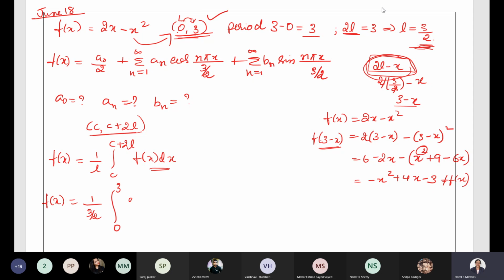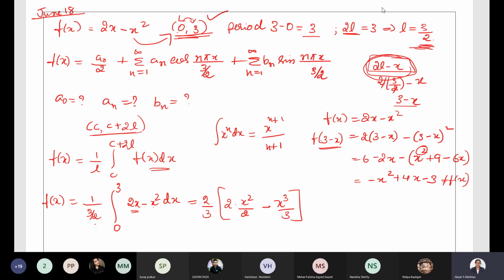0 to 3, f of x is 2x minus x square into dx. So 1 by 3 by 2 is 2 divided by 3. Let us integrate it. 2 into integration of x. Integration of x is x square by 2, minus integration of x square is x cube by 3. I hope you all know integration of x power n with respect to x is x power n plus 1 divided by n plus 1. So we will have x square by 2 minus x cube divided by 3.